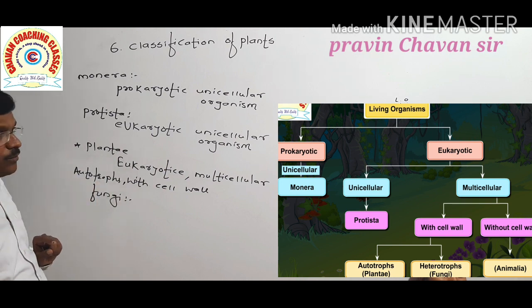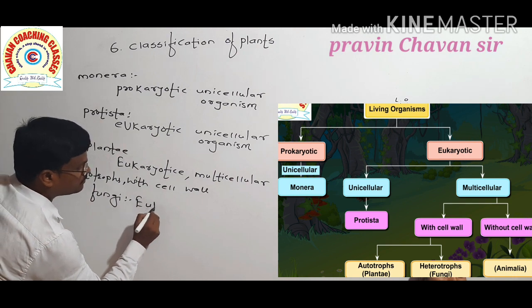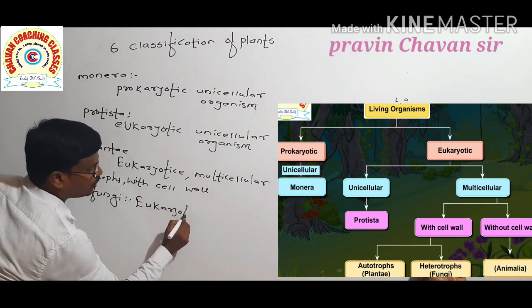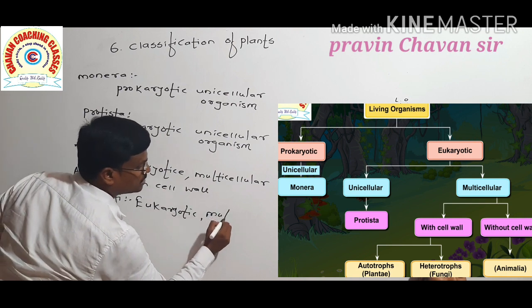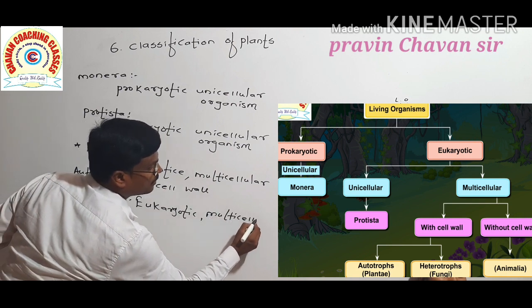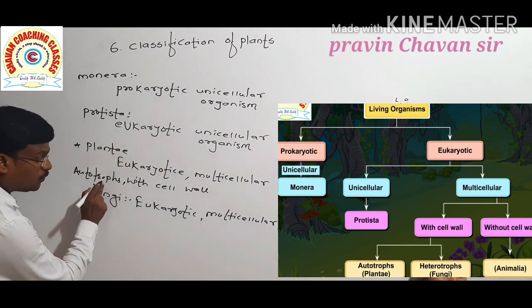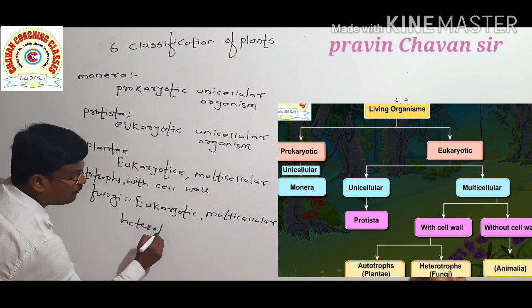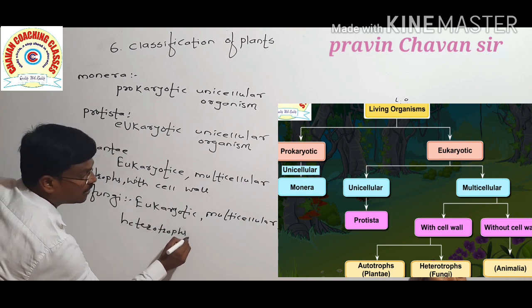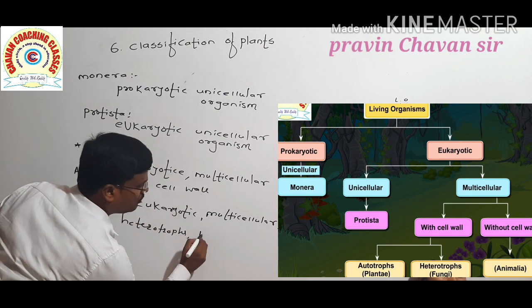In the case of fungi, they are eukaryotic and multicellular, made up of many cells, and heterotrophs, meaning they obtain food from other living organisms, with cell wall.